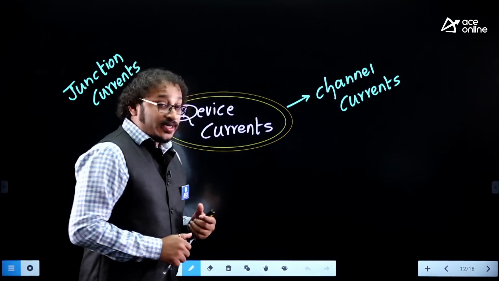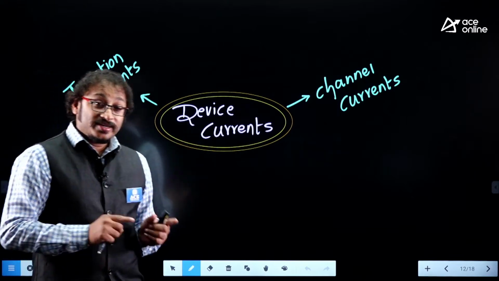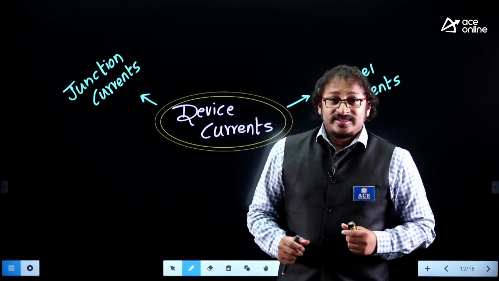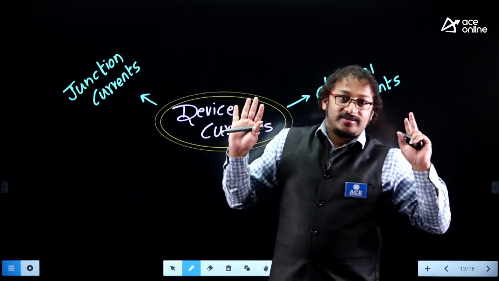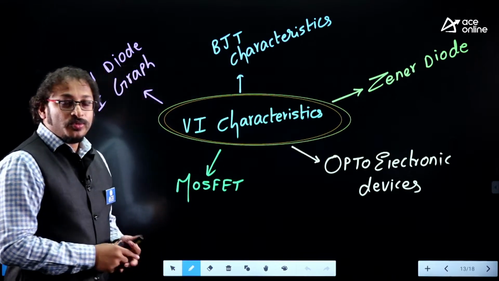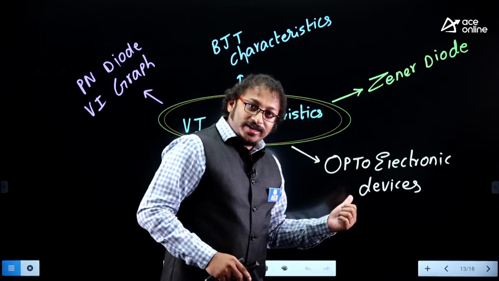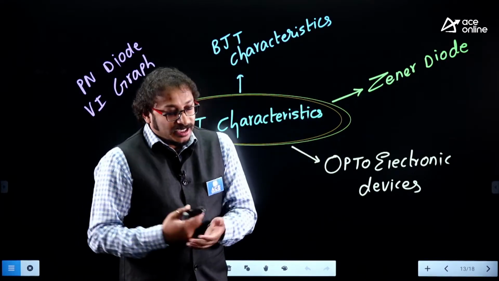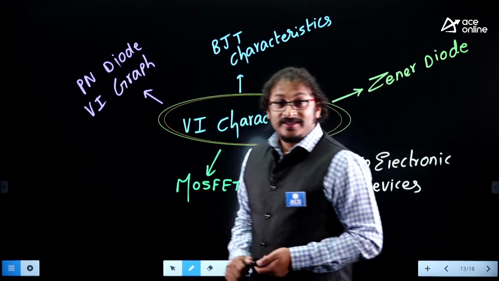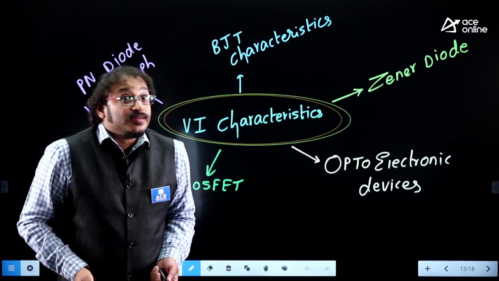So the current equations are very important. That current equation decides the VI characteristics because this is the equation which includes current versus voltage of a device. Then we go with the VI characteristics. Once we draw the VI characteristics, we submit to the design engineer. That's the beauty of electronic devices. Guys, okay. In the similar way, as I told you just now, the VI graph is very important to understand BJT characteristics, Zener diode characteristics, optoelectronic devices like photodiode, solar cell, light emitting diodes, MOSFET, and of course the basic PN diode. The VI graph is very important for quiescent point analysis and drawing a DC load line, right?